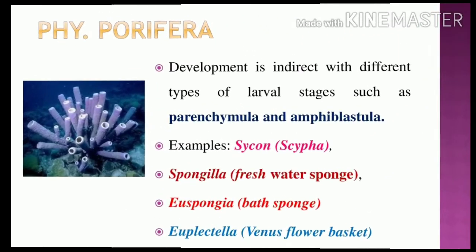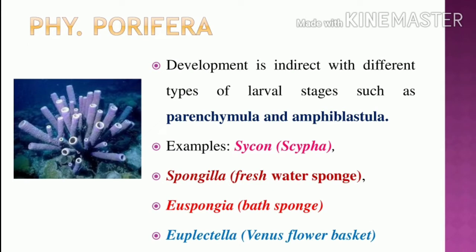The development of Porifera is indirect. I will give the differentiation later. What is the difference between indirect and direct development? The development is indirect, with different types of larval stages. So what larval stages occur in phylum Porifera? Note it: parenchymula and amphiblastula. Students, you have to note it on a separate page. Write all the phyla, and keep one heading for larval stages.